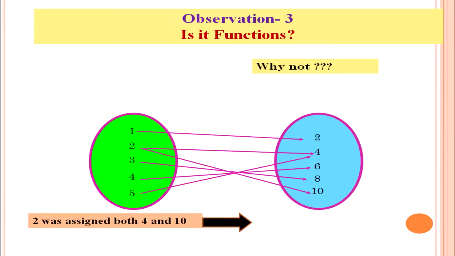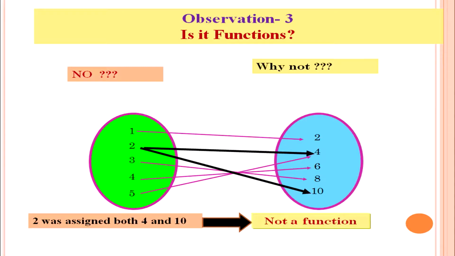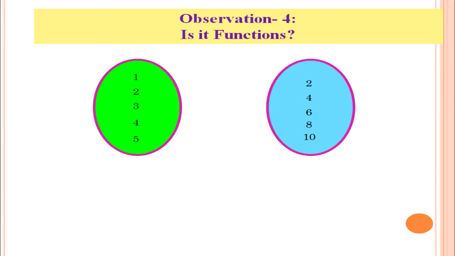Here we observe that 2 was assigned both 4 and 10. That is, 2 is associated with 4, 2 is associated with 10, and we conclude that it is not a function. Let us observe another situation, that is observation 4, and identify whether it is a function or not.